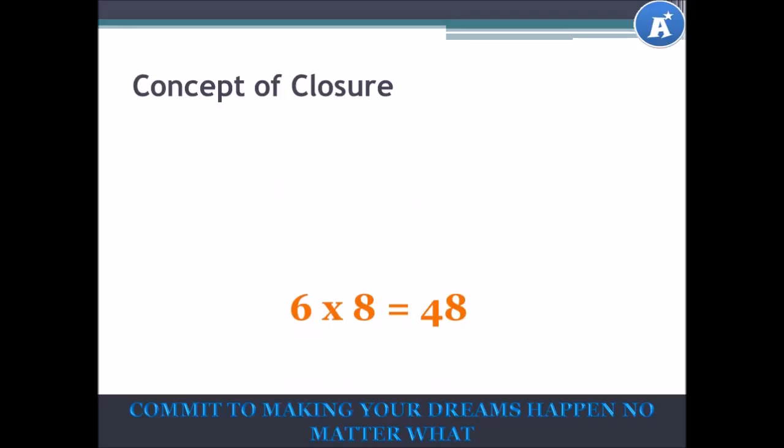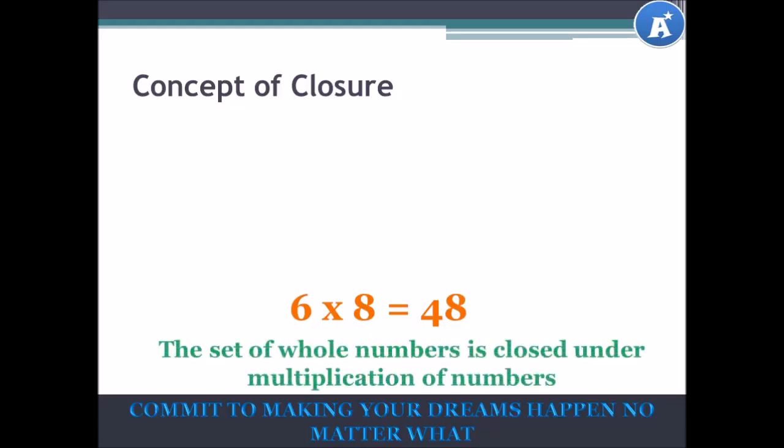How about this one? 6 multiplied by 8 is equal to 48. 6 and 8 belong to the set of whole numbers, and 48, their result, is a whole number as well. So what we can say is that the set of whole numbers is closed under multiplication of numbers.